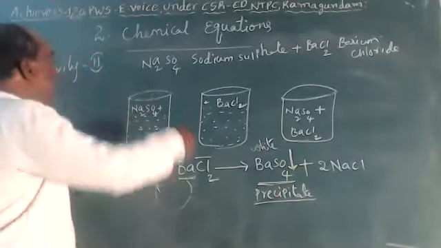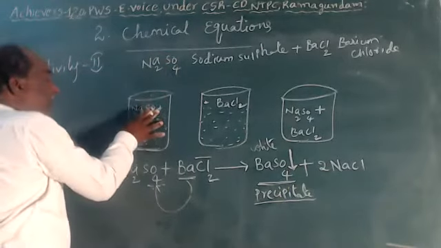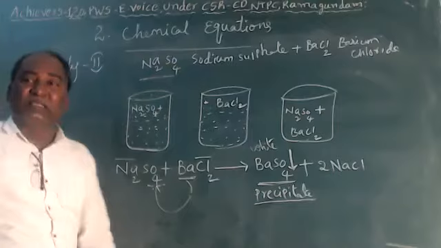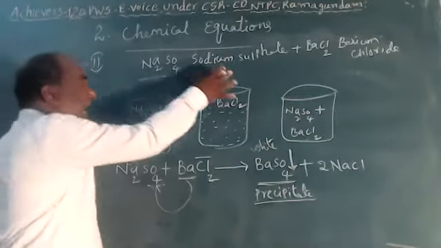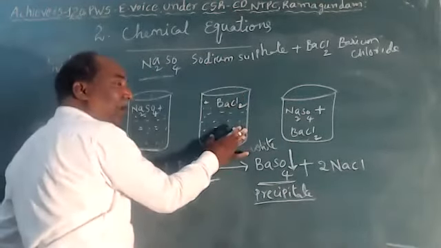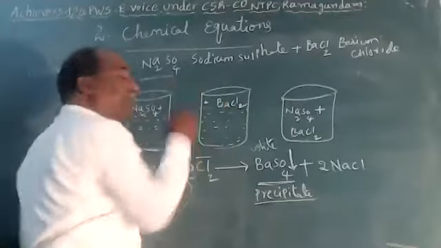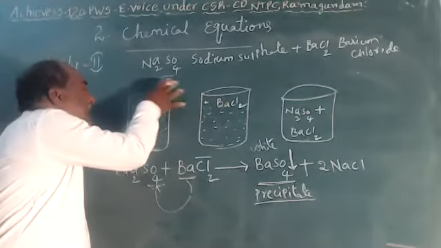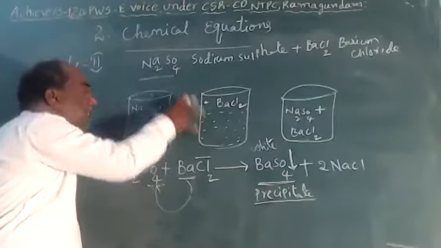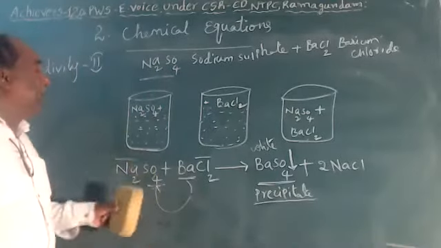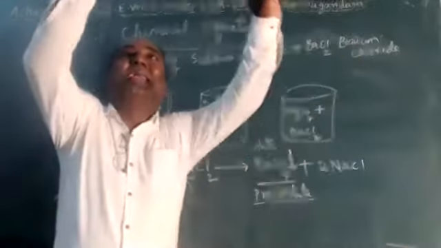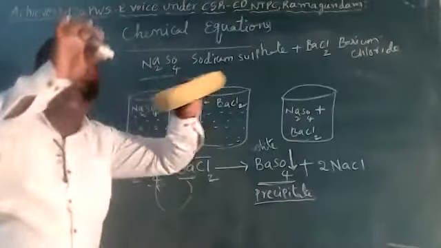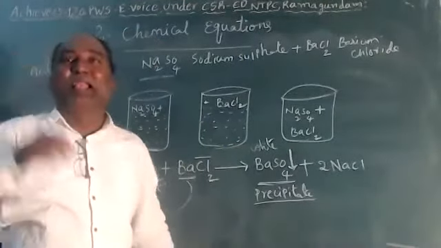Once again, take 100 milliliters of water in a beaker. Add to this some amount of sodium sulfate, and take another beaker with 100 milliliters of water and add to this some amount of barium chloride. The two substances are completely dissolved in the beakers. Now pour the two solutions into another beaker and observe the chemical reaction.